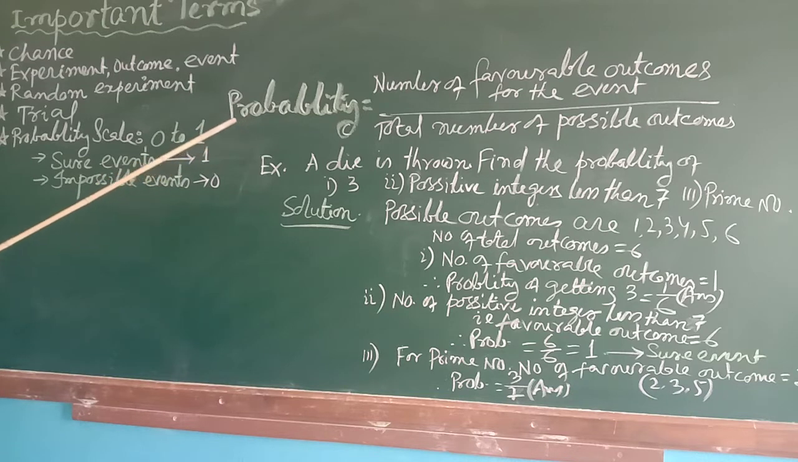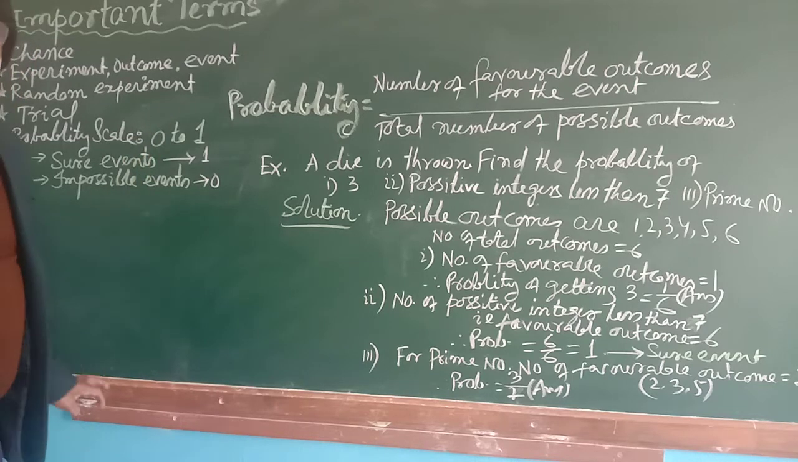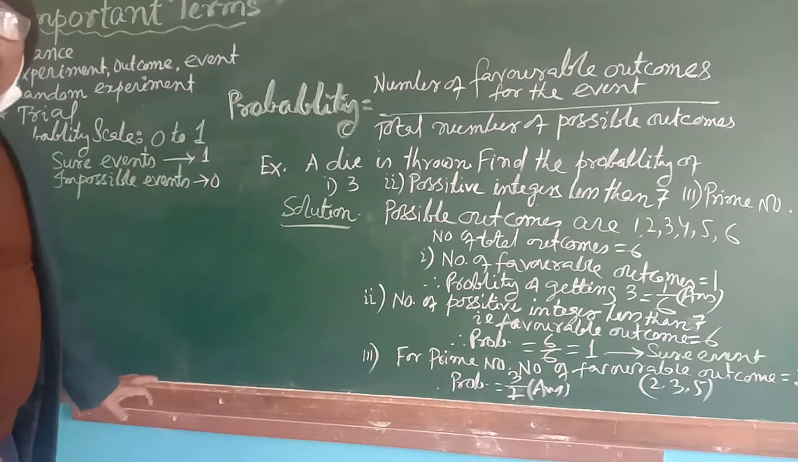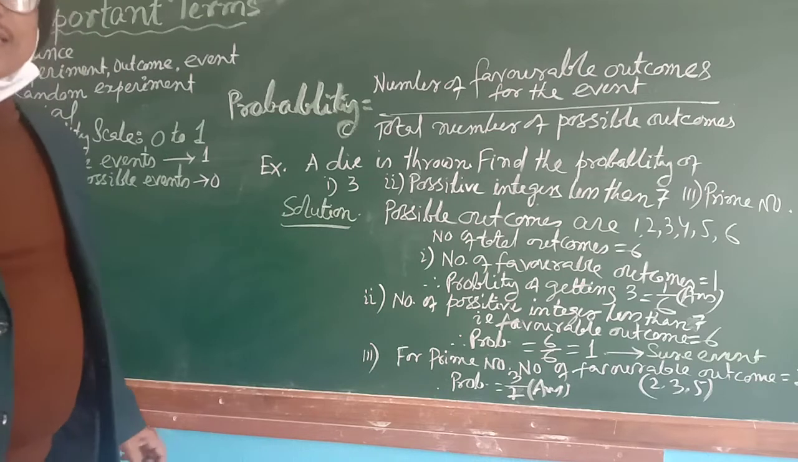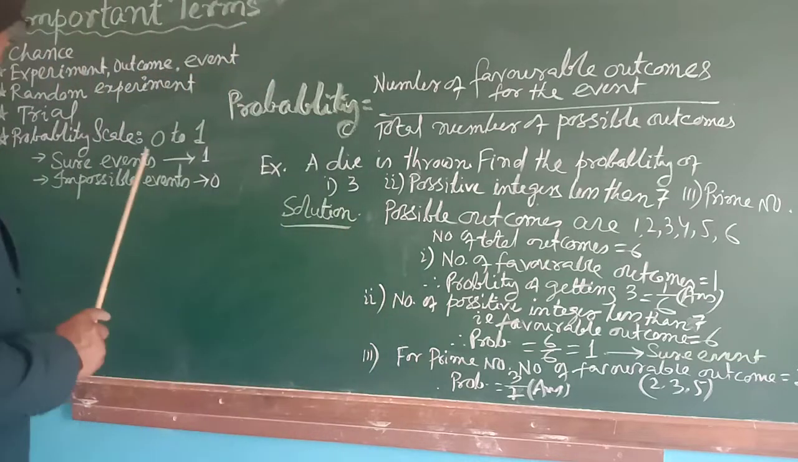Now what is a random experiment? A random experiment means when you are finding 2 or more outcomes, that is called a random experiment. And a trial is the process of conducting a random experiment. Then an important aspect, the probability scale. The answer of probability will always be from 0 to 1. All proper fractions, it can be 0 and it can be 1 also, but not more than 1 nor lesser than 0. The probability scale will always be 0 to 1.